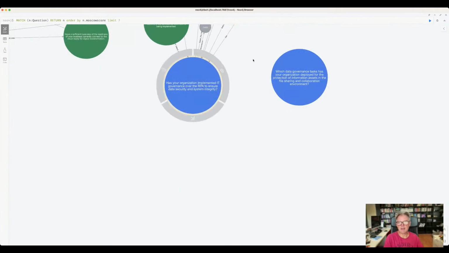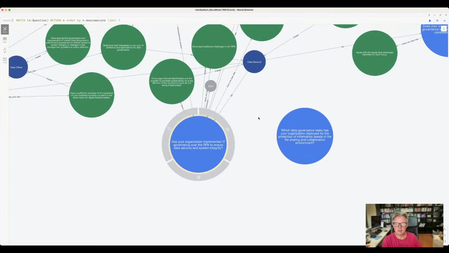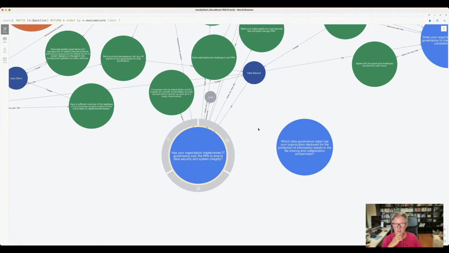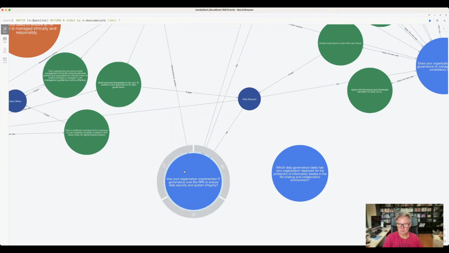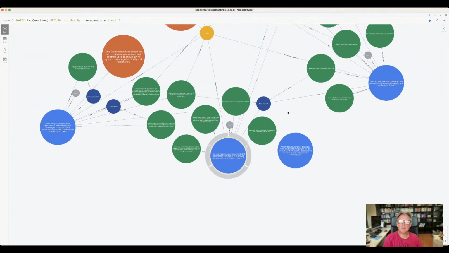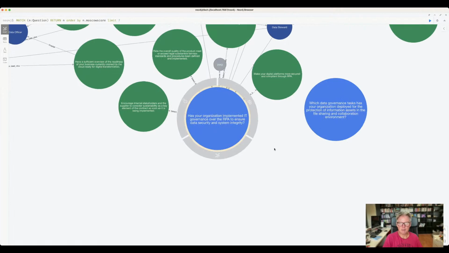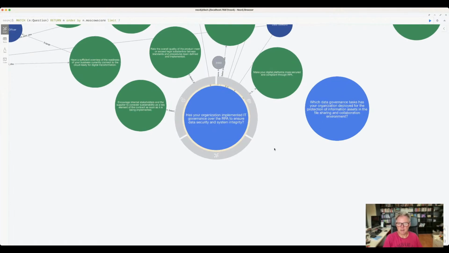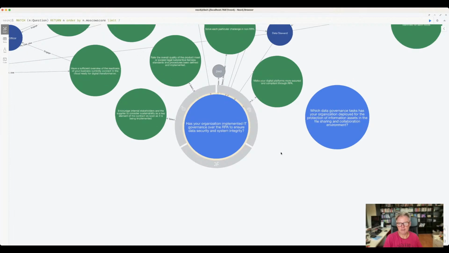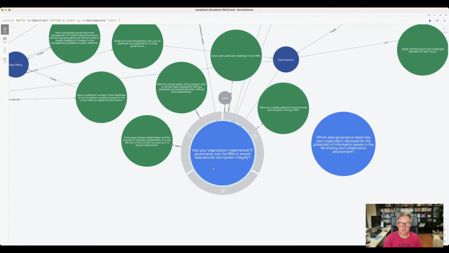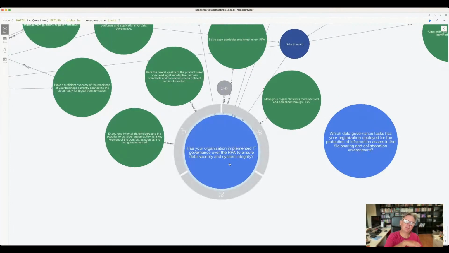Has your organization implemented IT governance over the RPA to ensure data security and system integrity? All right, there you go. And it's related to RPA stands for robotic process automation. It's a very nice word, basically meaning automation. Anything that you can automate, automate that. Robotic process automation. To me, it always seems like robotic and automation mean the same thing here. So just call it process automation or just automation in general, or that's basically straightforward. All right, has your organization implemented IT governance over the RPA to ensure data security and system integrity? So you can let automation run all the time.